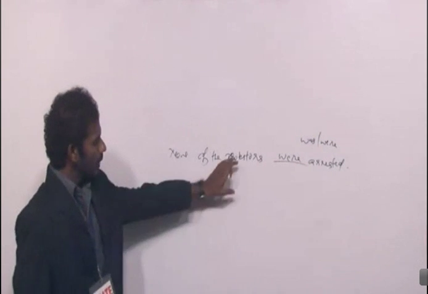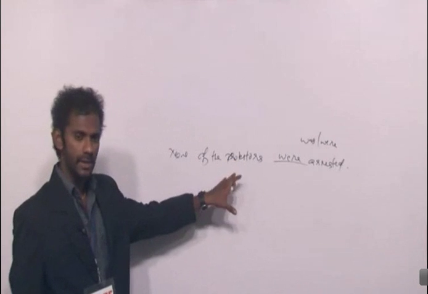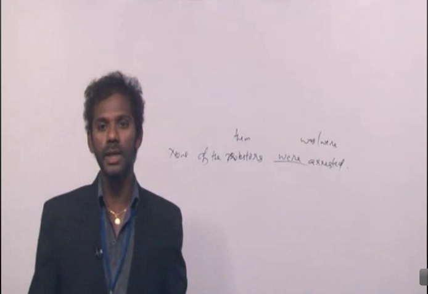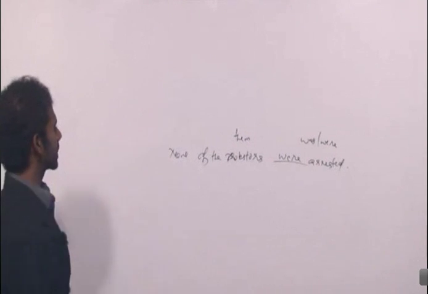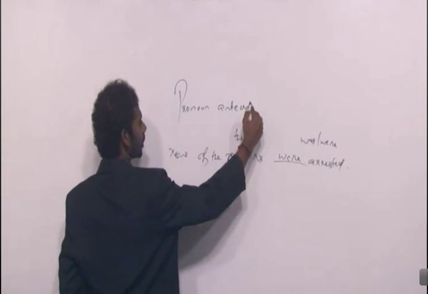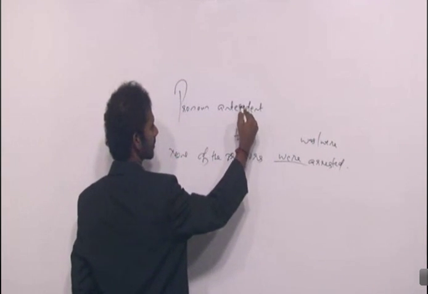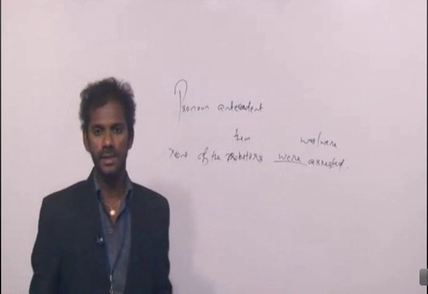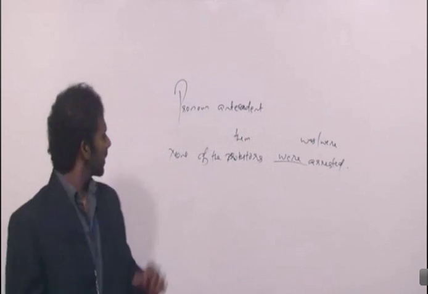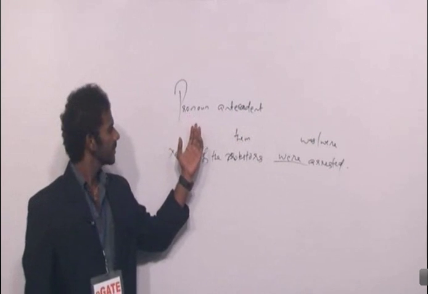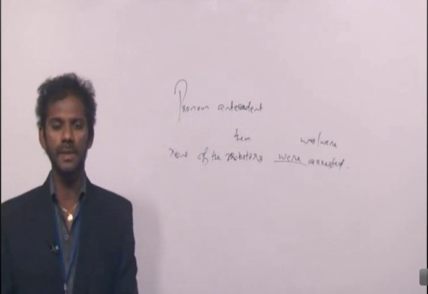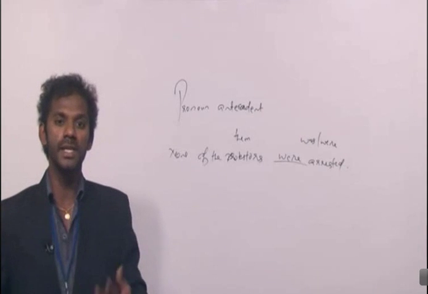Clear? Now I replace the word protesters with them. Them is a plural noun, plural pronoun. There is a concept called pronoun antecedent. You know what a noun is. Name of anything can be termed as a noun. In general, a noun is a naming word. What do you mean by pronoun? Any word that is used instead of a noun or in the place of a noun is termed as a pronoun. That means a pronoun is a word that substitutes a noun.